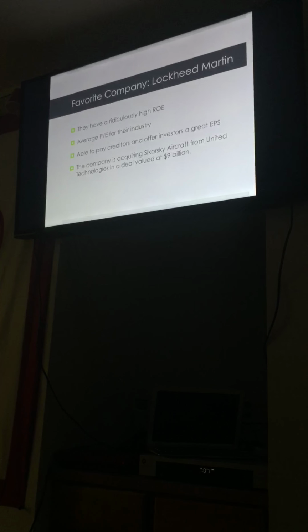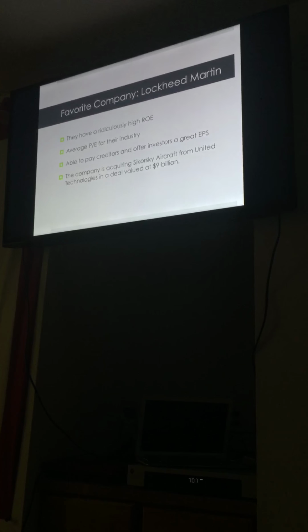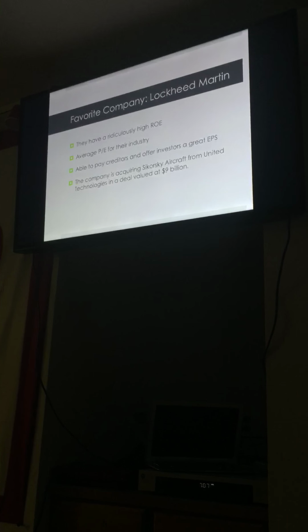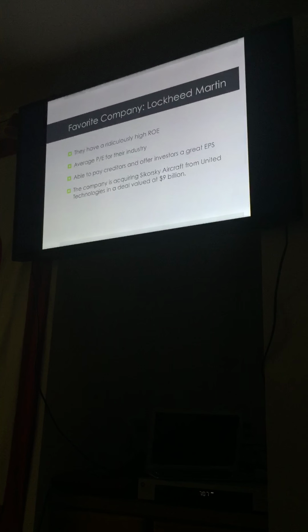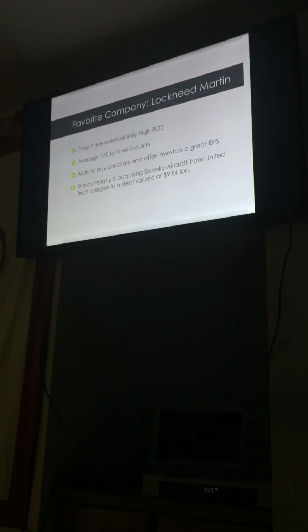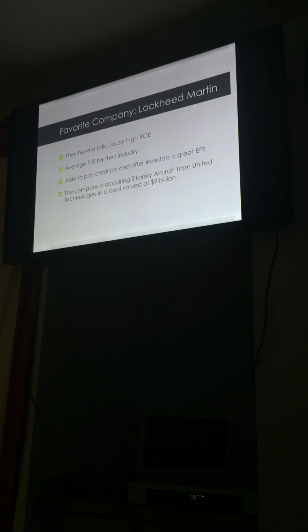Okay, so my favorite company, as stated, was Lockheed Martin from this sector. They have really high return on equity, which, like I said before, is the single most important ratio to look at, because the entire goal of management is to maximize your shareholder wealth, and that's what this ratio shows, how much return on equity you're getting for your investment.